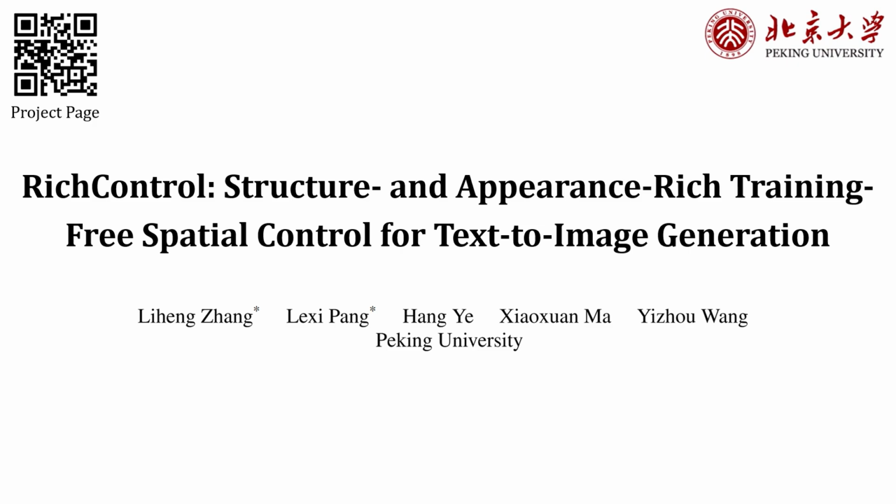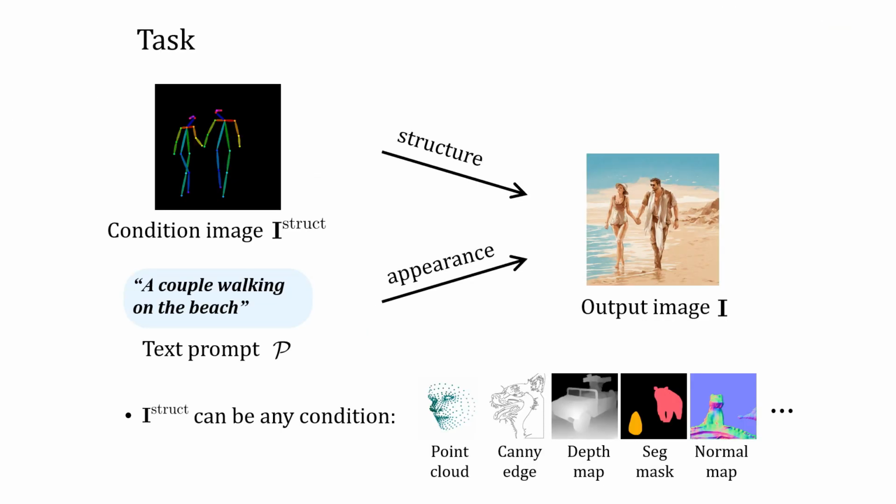This is a demo presenting our paper, Structure and Appearance-Rich Training-Free Spatial Control for Text-to-Image Generation. In this work, we focus on text-to-image generation with condition control. Given a condition image of any modality and a text prompt, the goal is to generate an output image that inherits the structure of the condition image and aligns with the prompt.